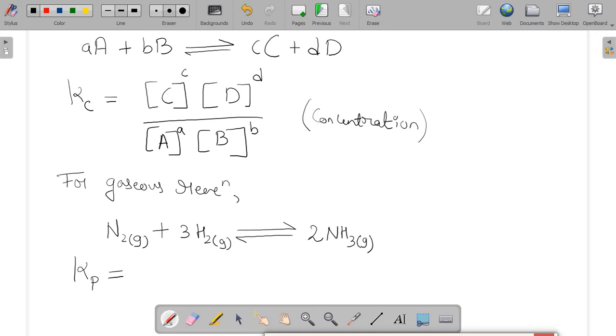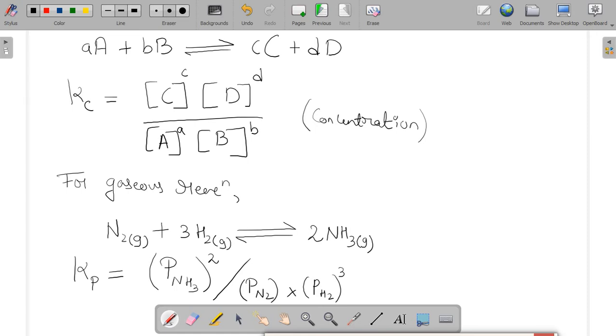So we will use a new term, Kp, and the formula will become PNH3, that is the partial pressure of NH3 raised to the power 2, which is the stoichiometric coefficient, whole divided by partial pressure of nitrogen gas into partial pressure of hydrogen gas to the power 3. This is the new formula, which depends on the partial pressure; before it depended on the concentration.